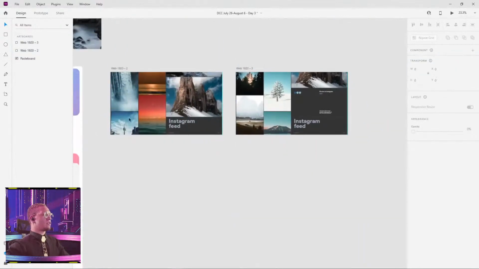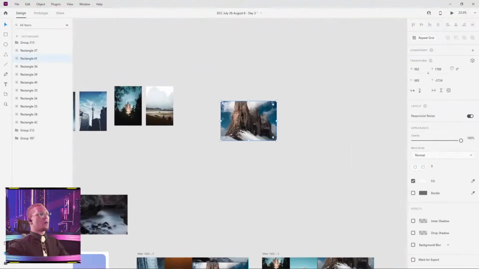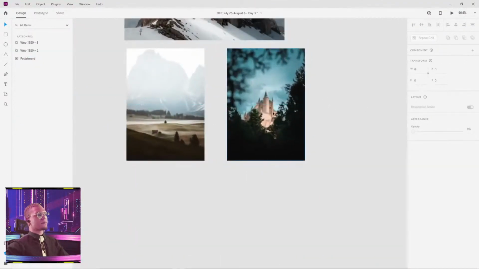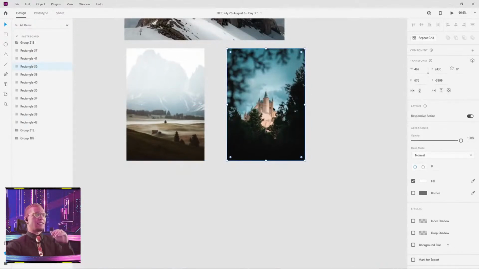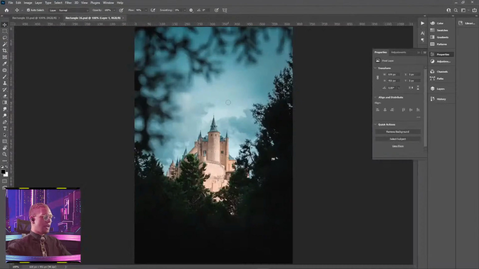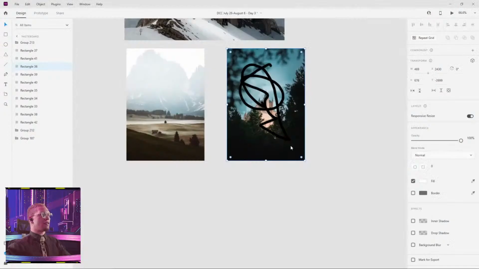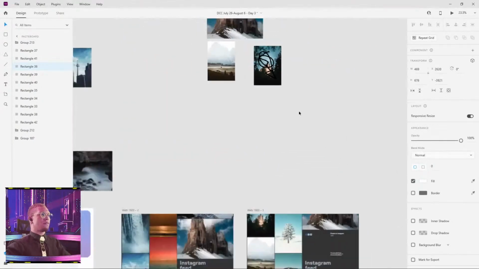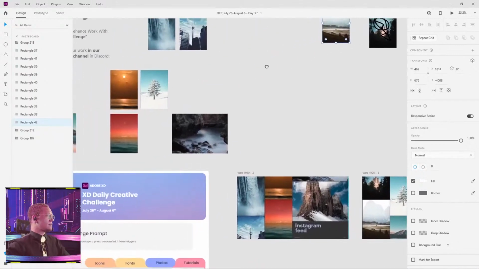All right, let me get to your question. If we have any photo, it can be any one of these three, and I already have Photoshop open, so it's a little bit quicker. Anything in XD, whether it is an asset, a photo, what have you, I can export. All I have to do is right-click my asset, edit in Photoshop, and I can do whatever I want. I can save it, and it pops up on the asset inside of XD. So you can do that in any way that you desire. If you can think it, you can do it, especially when it comes to the workflows between XD and Photoshop when it comes to assets.